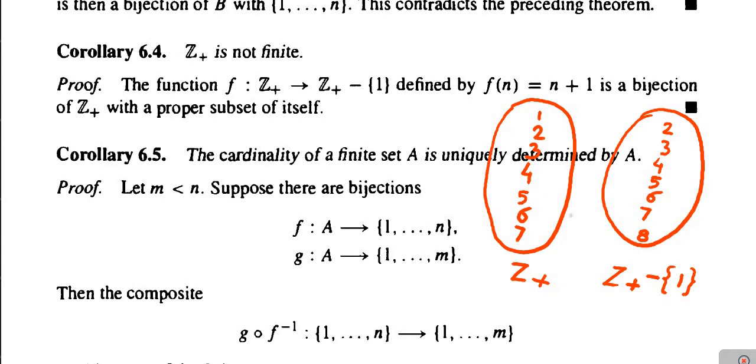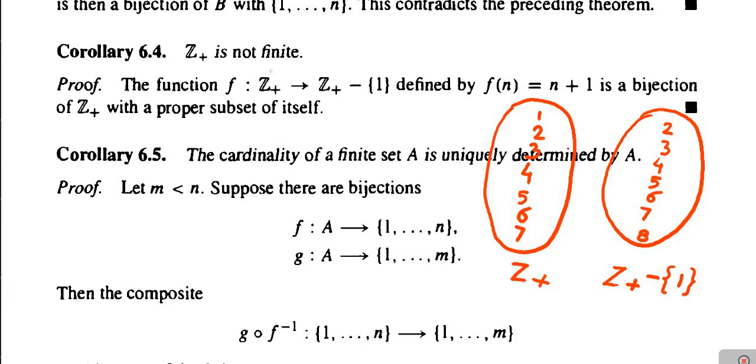To understand this example clearly, I have drawn a figure here. Let us observe this diagram. This is our domain, which is Z plus, the set of positive integers, and this is the range set, which is the set Z plus minus singleton 1. Means from the set of all positive integers we have just dropped one element, and that is the 1 itself. So how is the mapping f defined? f is the mapping defined as f of n is equal to n plus 1. Like such this mapping f is defined, okay.